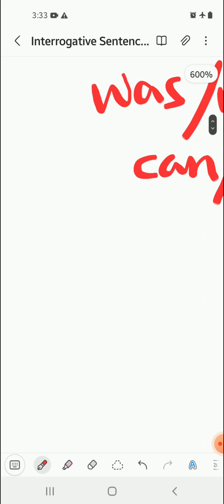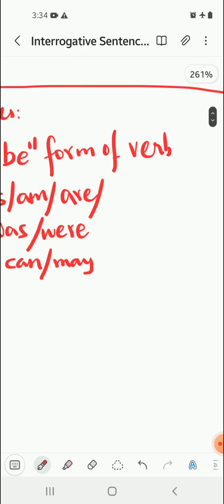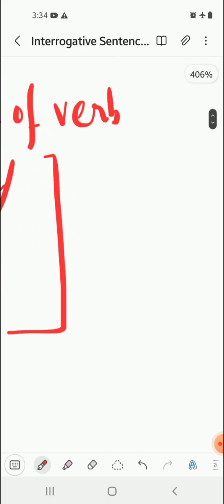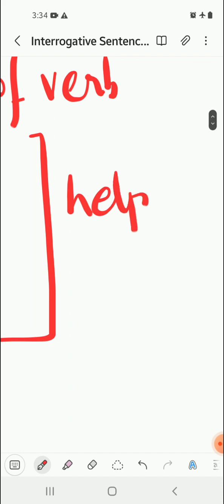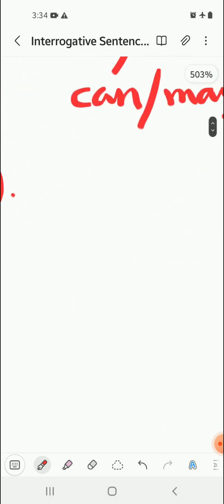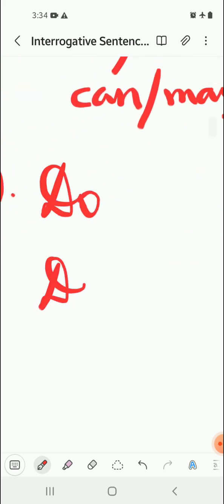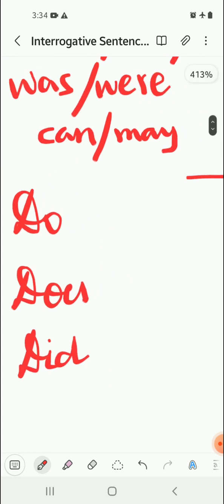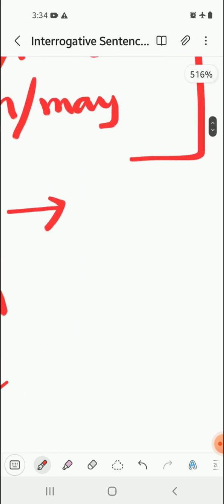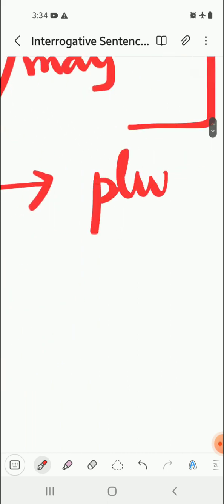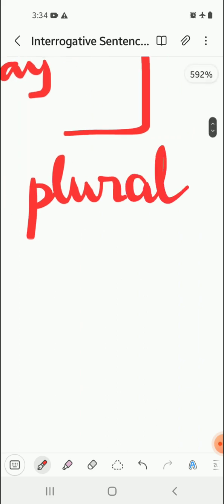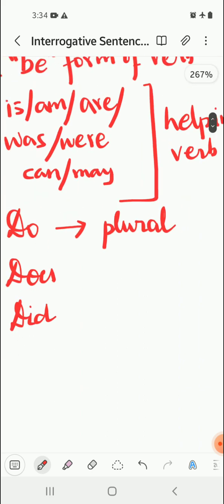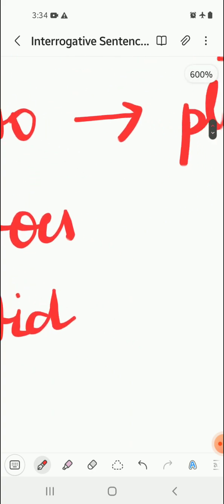The second thing we have to look for is if there are no auxiliary or be form of verb or helping verb. These are also known as auxiliary or be form of verb. So if these helping verbs are not there in the assertive sentence given to us, then we have to use do or does or did. Now we have to understand when these are used. Do is used for plural, like they do not like to eat chocolate. So for plural, do is used.